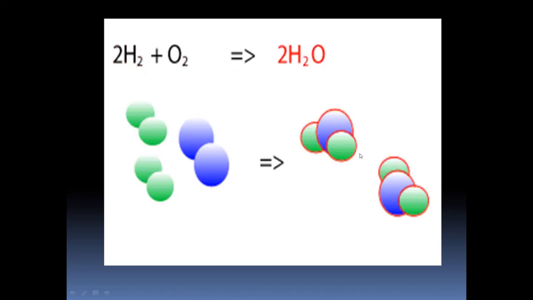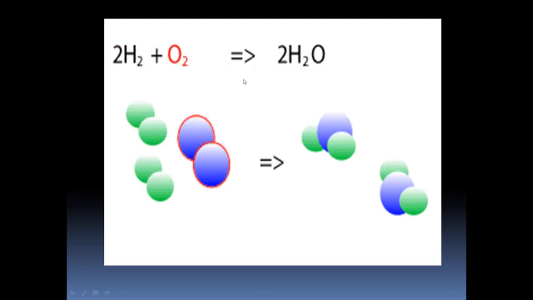And instead of writing it as water, we can write it as H2O. So this way of representing a reaction in a symbolic form is termed as chemical equation.